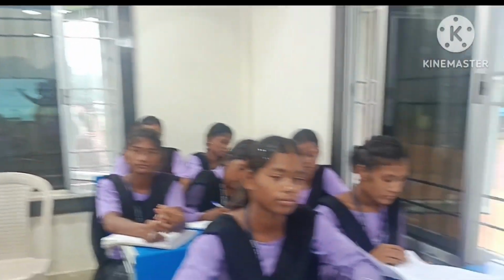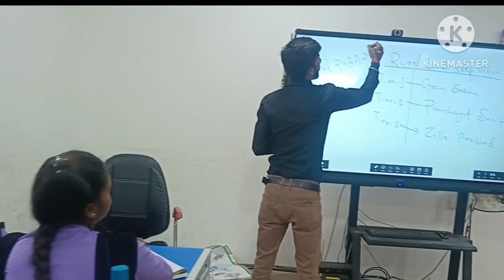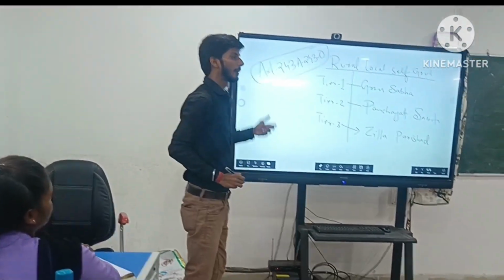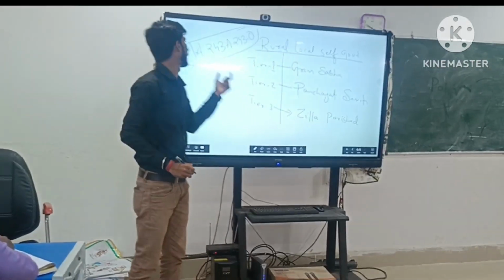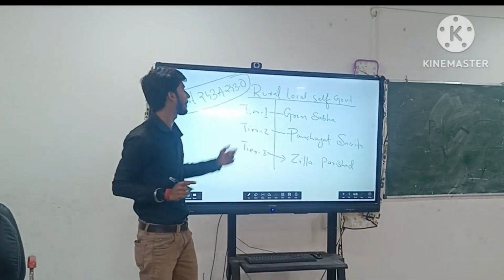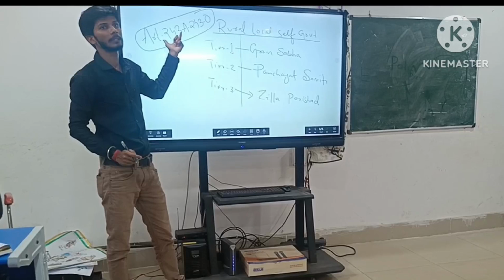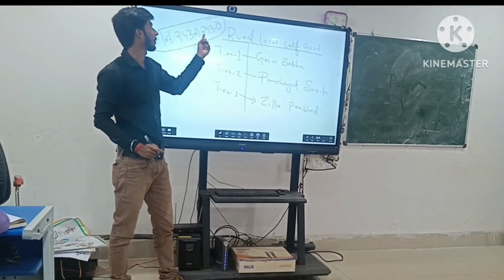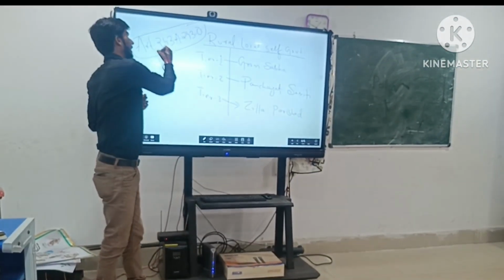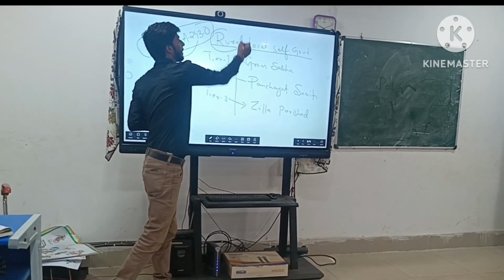So for rural local self-government, in the Constitution of India there are articles 243A to 243O. Keep in mind, these articles discuss the rural local self-government: how the government will work at the rural level, at the village level.